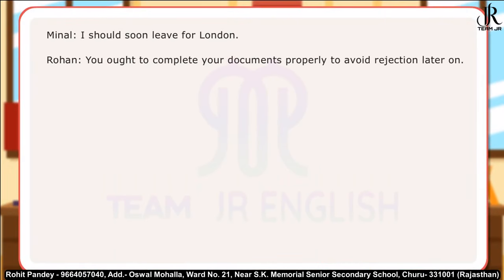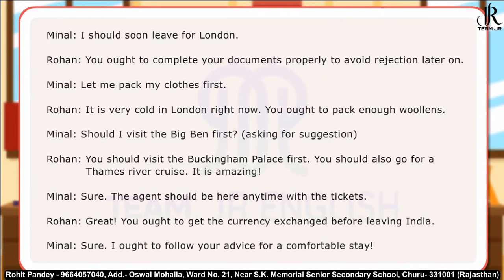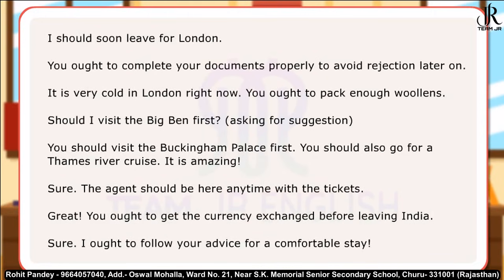In the dialogues between two friends, modals, auxiliary verbs should and ought to are used variously. Here are some examples of sentences using should and ought to.